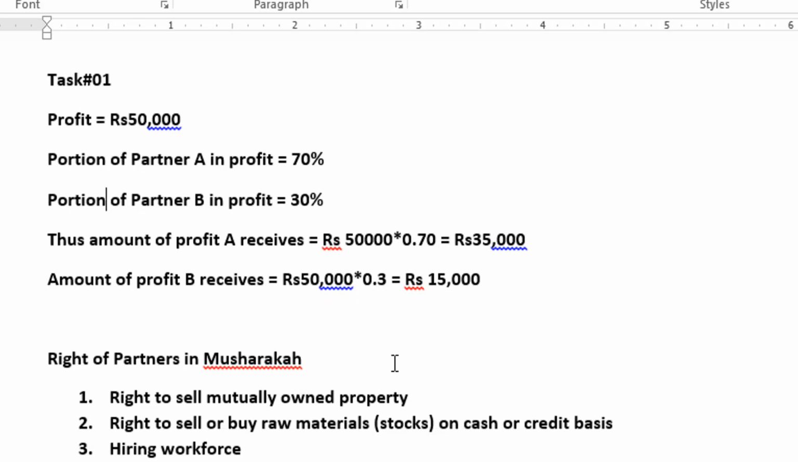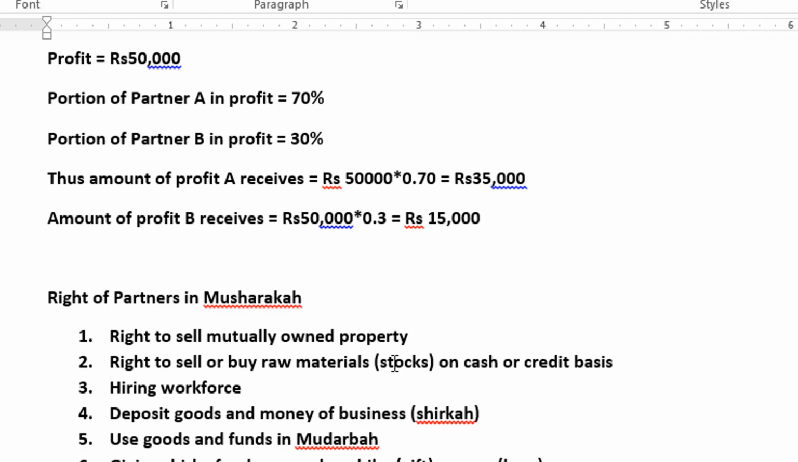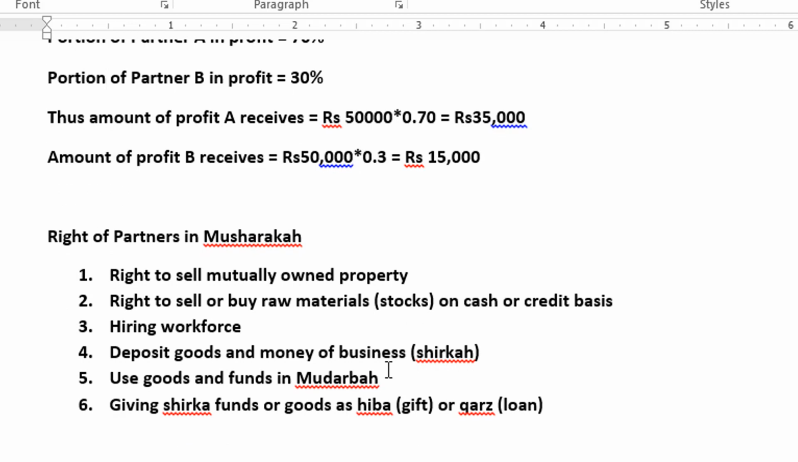So now we are going to task 2, which demands us to write down 5 rights of the partner in Musharakah. I am going to give you an idea. If you want to write more about it, you can do it. A right to sell mutually owned property if related to the business, not personal property, meaning what they have invested in the cement sector businesses. So all the equipment or other property that are related to the business, they have a right to sell.